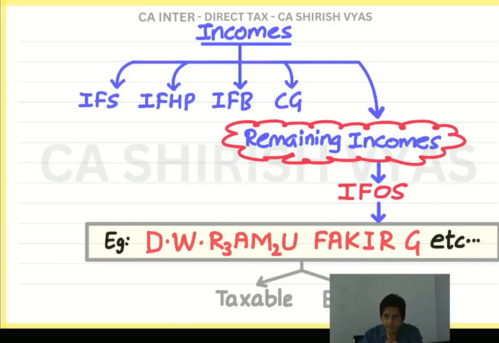But MPs and MLAs are not employees. Students think, no sir, they are employees of the government. No. If they are employees of the government, then who is the government? They themselves form the government. Tell me, Prime Minister Narendra Modi, Chief Ministers, MPs, MLAs, all standing together, what will people say?